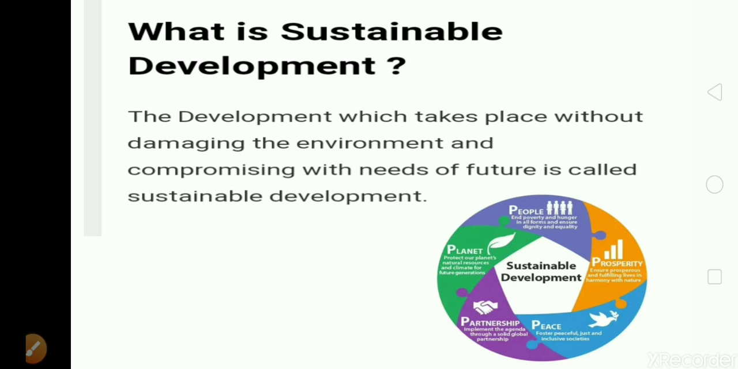And one more thing, the resources should be kept for the future generation also. Means it should not be overutilized. So sustainable development means the development which takes place without damaging the environment and compromising with the needs of the future.